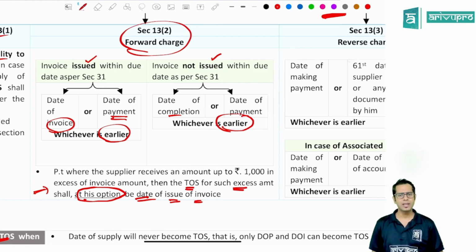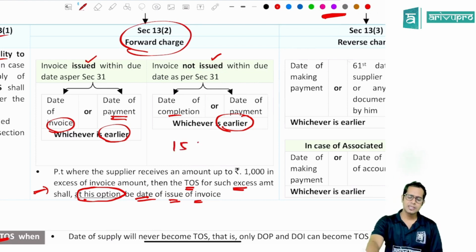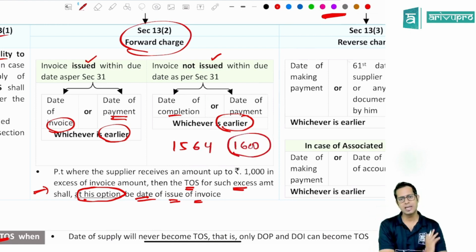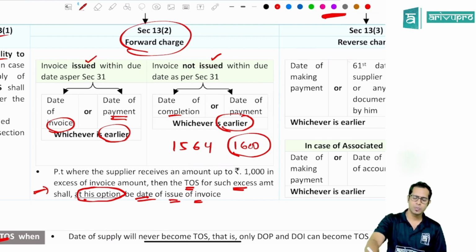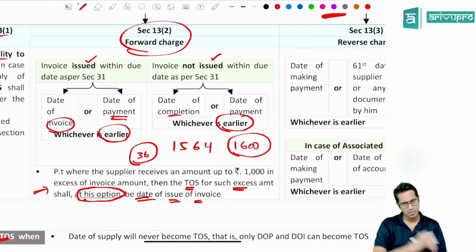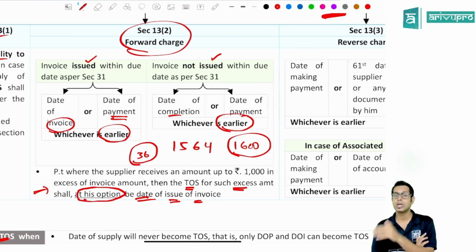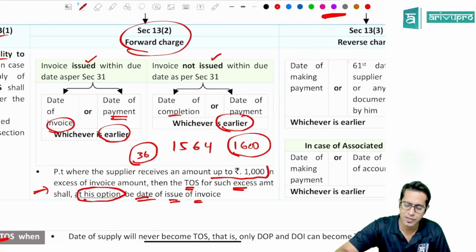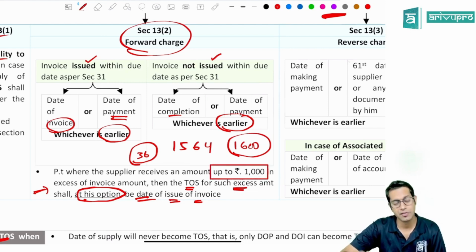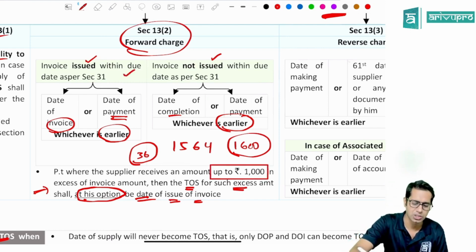For example, it may happen that you have received a telephone bill. The telephone bill amount is 1564. Now you would have paid 1,600 rupees, and the supplier is telling, sir, I don't have change. What will happen to that extra 36 rupees you have paid, sir? That will be adjusted in your next month's invoice. So for that extra 36 rupees which you have paid, the time of supply will be, at the option of the supplier, the date of issuing invoice for that extra amount, which is the next month's invoice, etc. So this is applicable only if the extra amount which is paid by you is up to 1000 rupees. If it is more than 1000, then you apply the normal provisions.